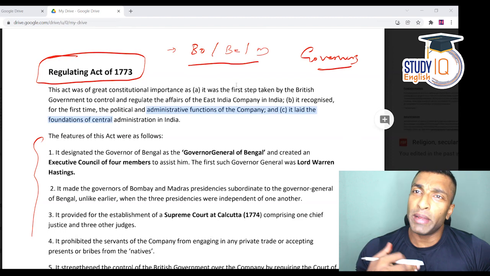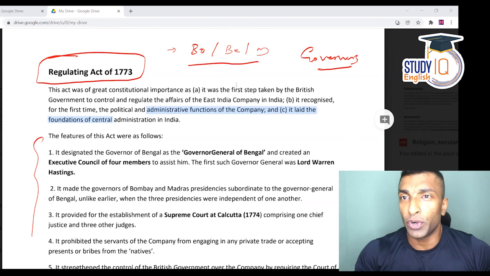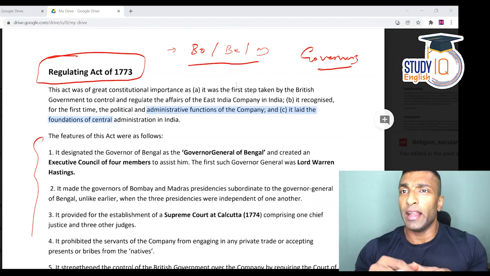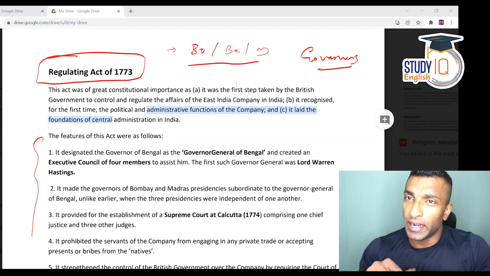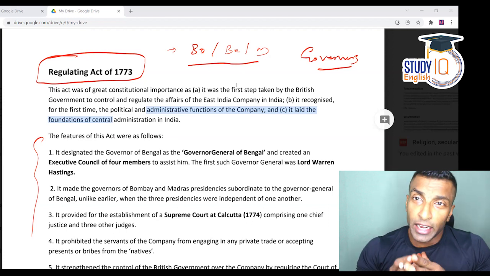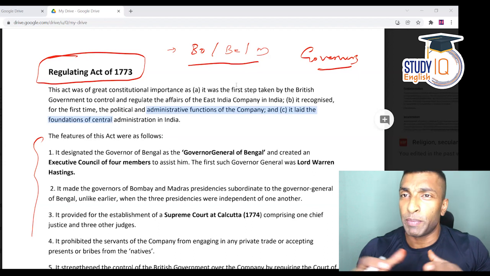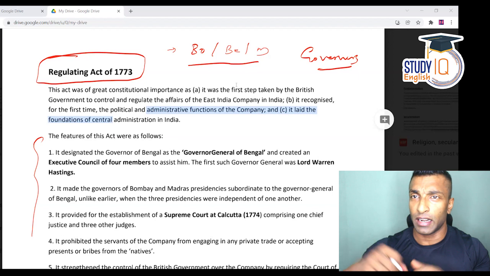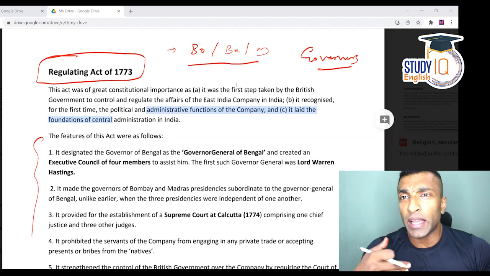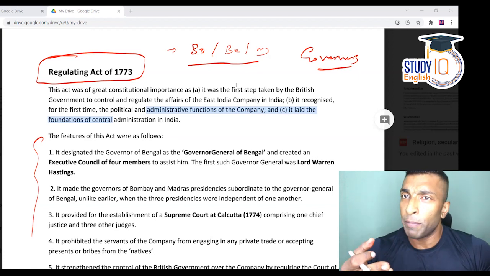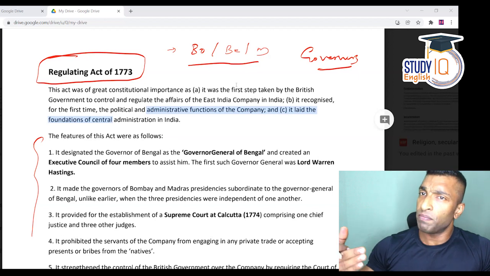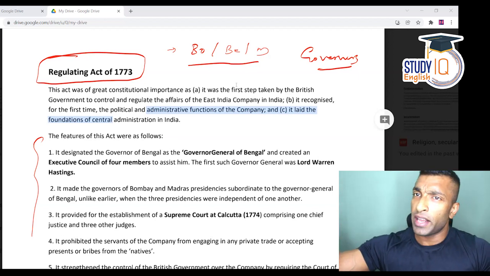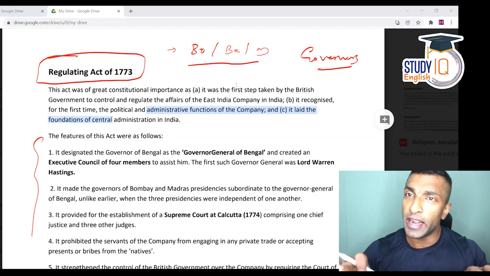Obviously you may start thinking that the Governor General is going to be superior to the others. Technically that superiority is there, but I need to divide administration into two dimensions, the internal aspect and the external matters, right? When it comes to internal matters, like Bombay's administration, Madras's administration, Bengal's administration, each of these is independent.